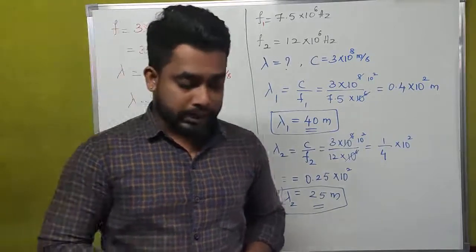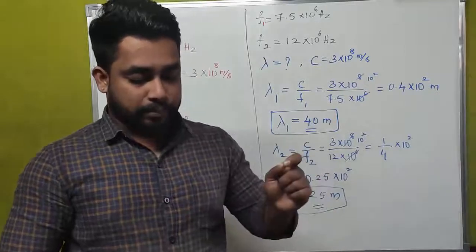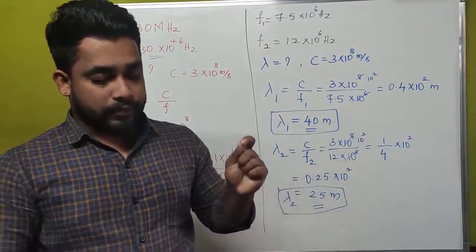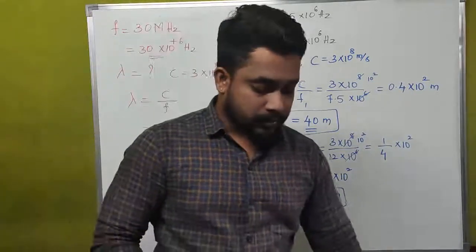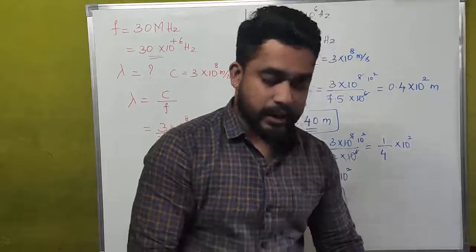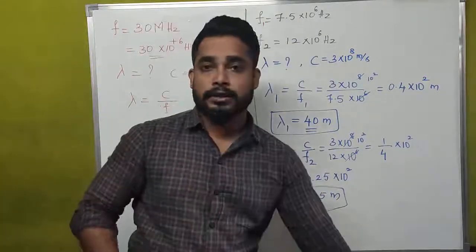Once again, I am going to explain the problem. The amplitude of the magnetic field part of the harmonic electromagnetic wave in vacuum is 510 nT. That is nothing but 510 nano Tesla.